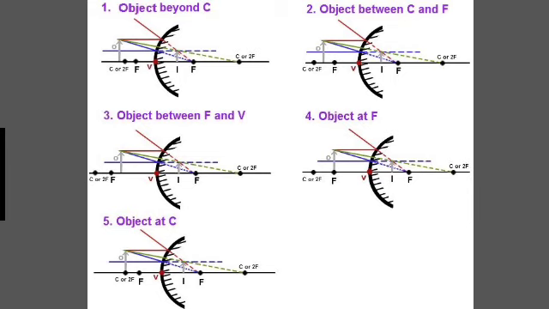The refractive indices of several media are shown in table 3. From the table, you can see that the refractive index of water is 1.33. This indicates that the ratio of the speed of light in air to the speed of light in water is equal to 1.33. Similarly, the refractive index of crown glass.